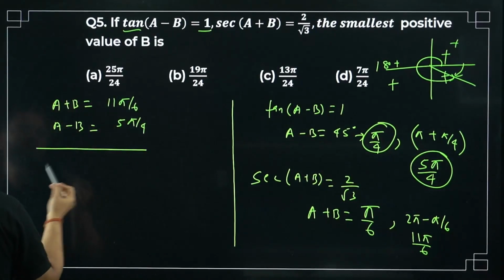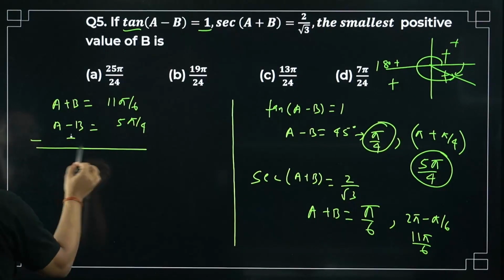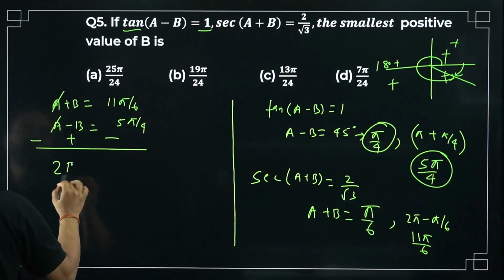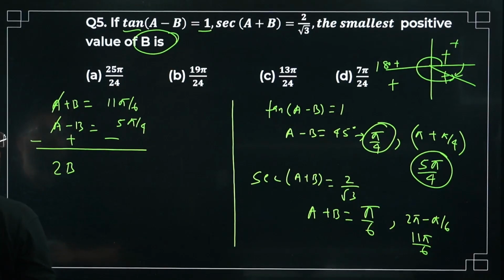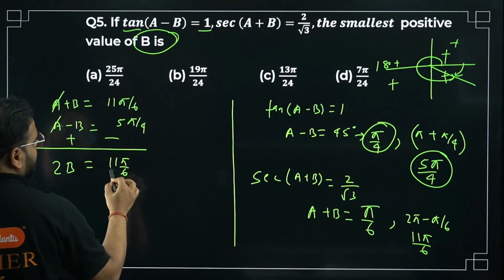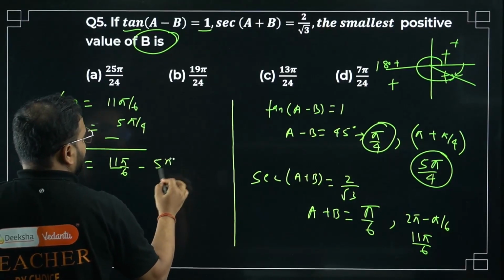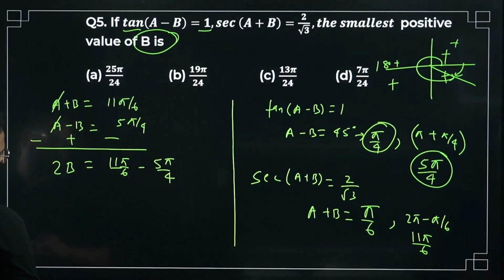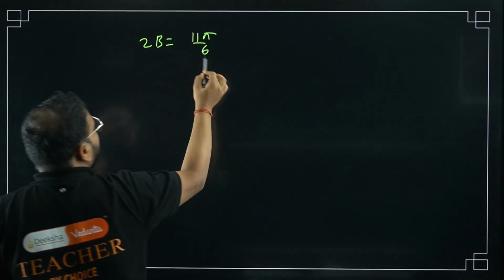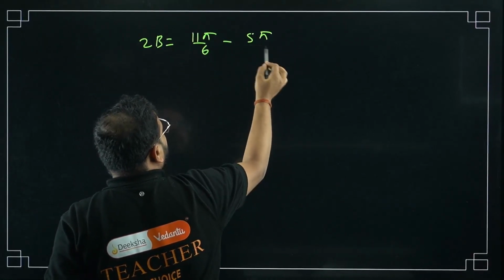Subtract, sign change, difference will be minus plus minus. This cancels out, I get b plus b, so 2b. I'm looking for b only, so that's good. It'll become 11 pi by 6 minus 5 pi by 4. So 2b equals 11 pi by 6 minus 5 pi by 4.